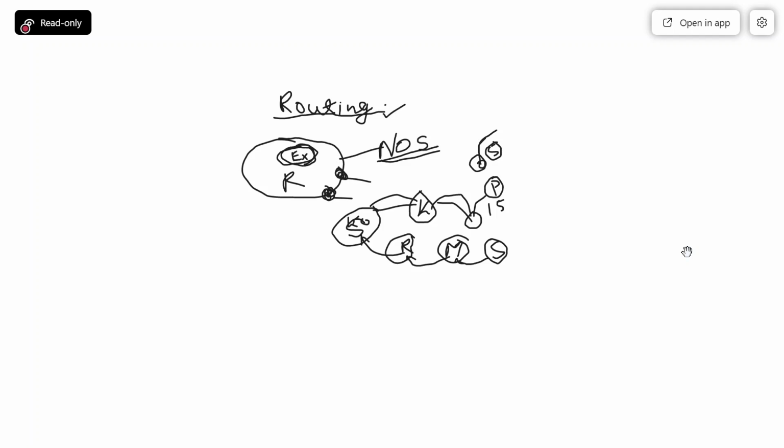The second is that if somebody changes location, maybe currently you are in Kolkata, and after some time due to some urgent work you have moved to some other location. In that case there is a change in the network, and if there is a change in the network, again we have to change the entire infrastructure. Up to now, what we have learned is static routing.